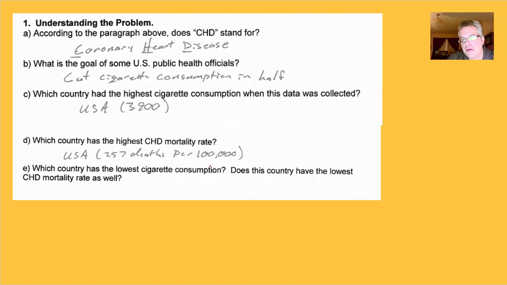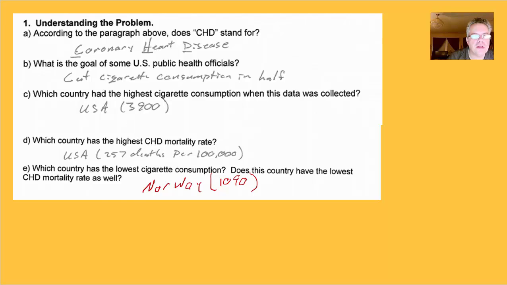And USA also had the highest mortality rate. That's the rate of people dying per 100,000. 257 deaths per 100,000 people were due to CHD. It says which country had the lowest cigarette consumption. I forgot to put that there, but it ended up being Norway, I believe. You can just look at the table. And their consumption was at 1,090 cigarettes per adult per year.